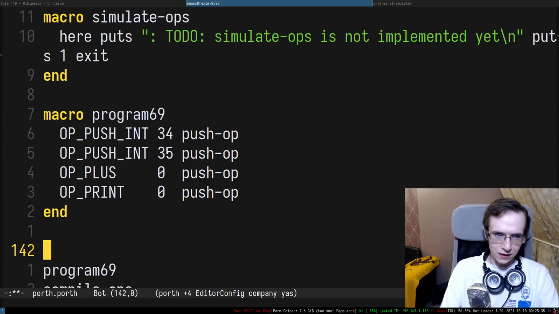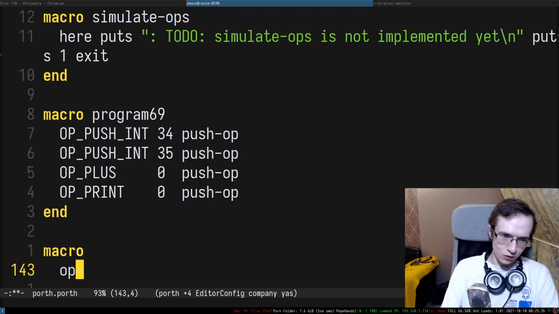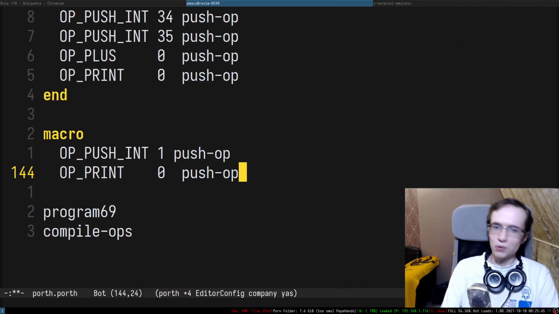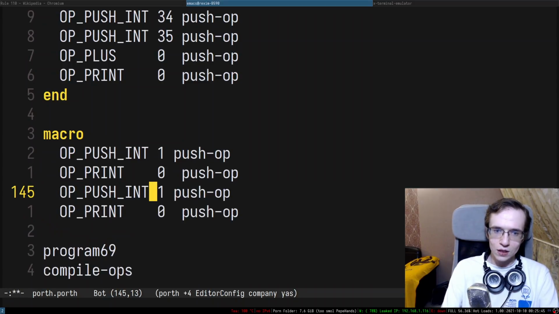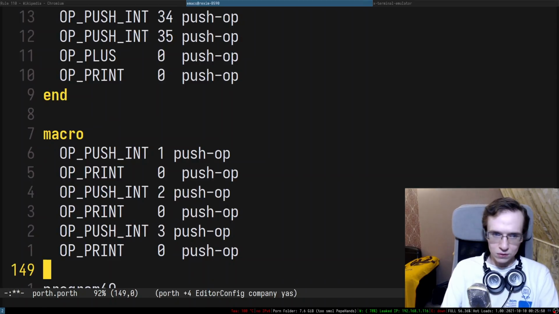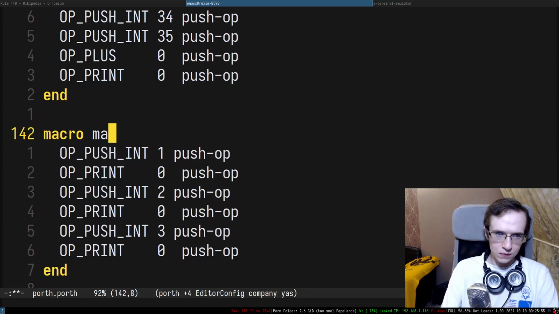So program 69, and then I can have another program, for instance, op push int 1. Push operation, and then I can instantly print it, right? And I can just do something like 1, 2, 3, right? And then I end macro. Macro 1 to 3, program 1 to 3.